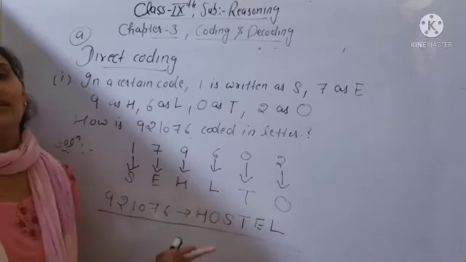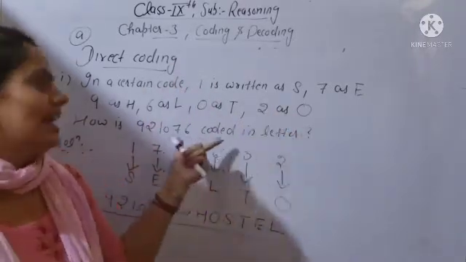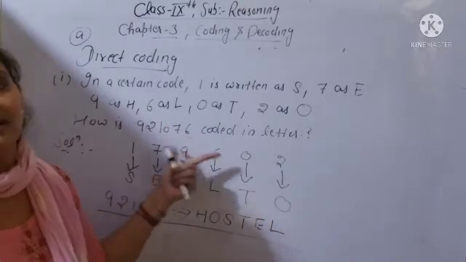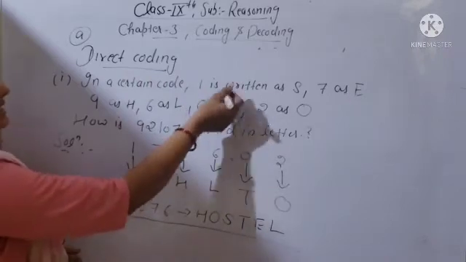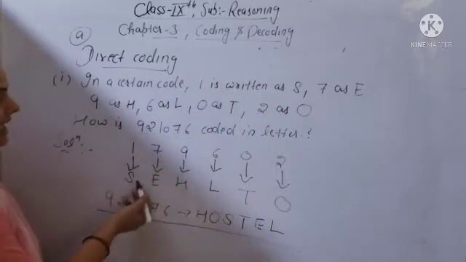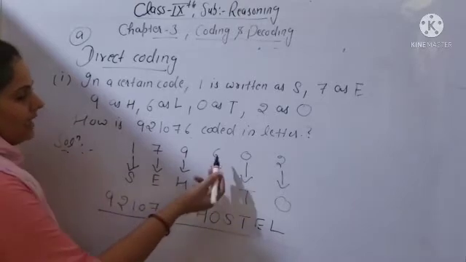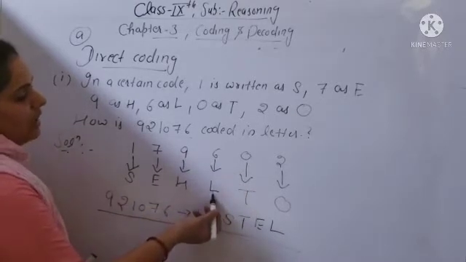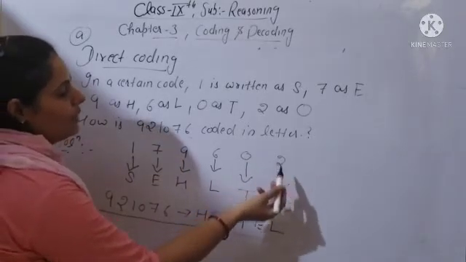So this is direct coding. Numbers are written in the alphabet, so you have to tell in the last these numbers should be written in the letters. Which letters? So this is already given in the question. 1 is written as S, so at the place of 1 you can write S. At the place of 7 you can write E. At the place of 9 you can write H. 6 you can write as L. Sorry, this is 0. 0 is written as T. 2 is written as O.